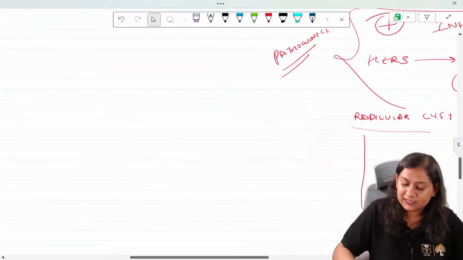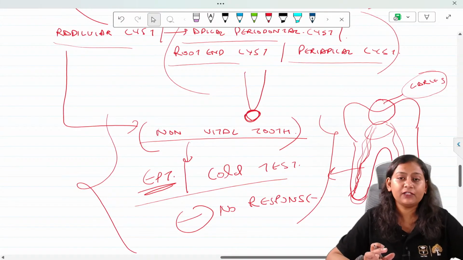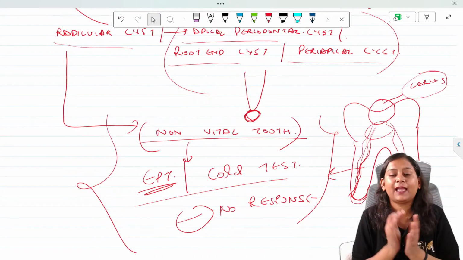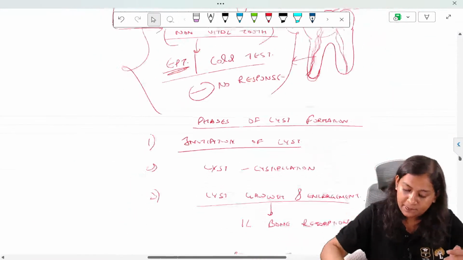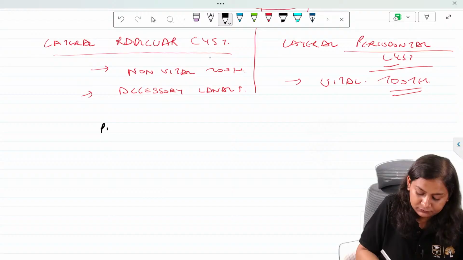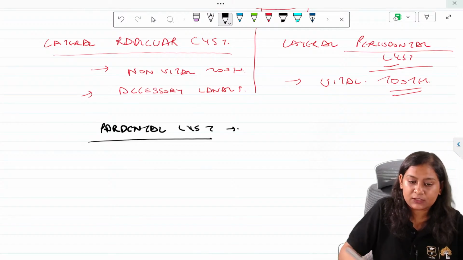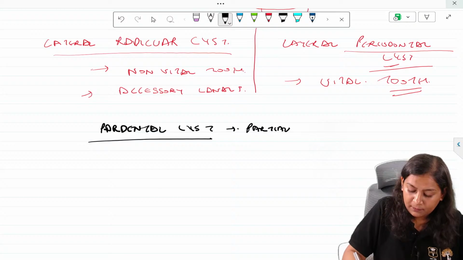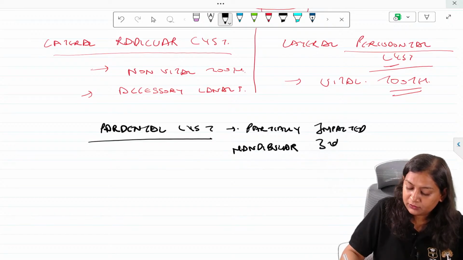Now the paradental cyst, it is said that it is associated with partially impacted mandibular third molar.